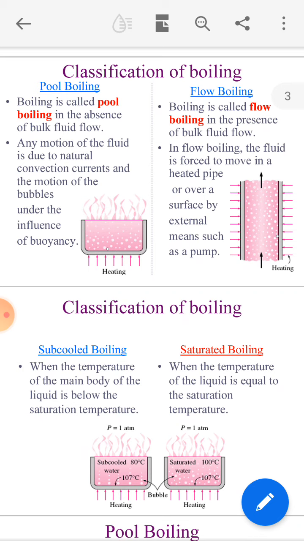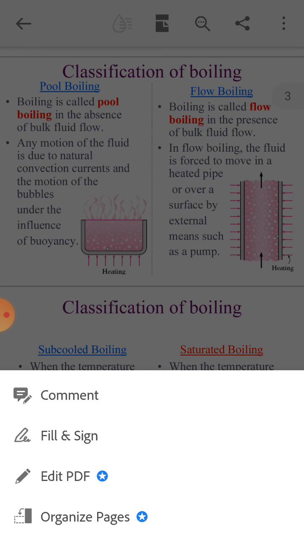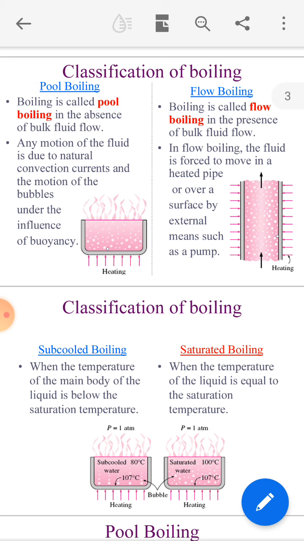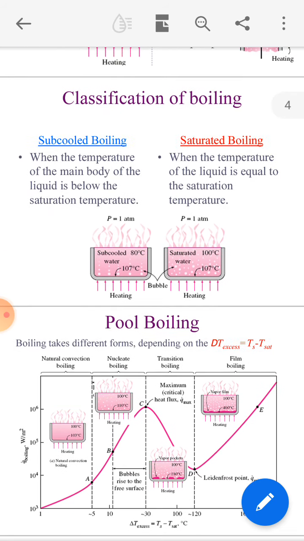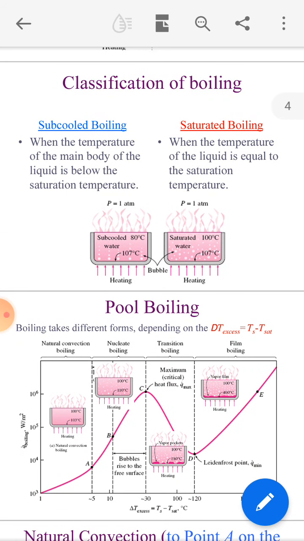For example, in pool boiling any motion of the fluid is due to natural convection currents and the motion of the bubbles under the influence of buoyancy, right? And in flow boiling the fluid is forced to move in a heated pipe or over a surface by external means such as a pump, right? That is flow boiling and pool boiling.